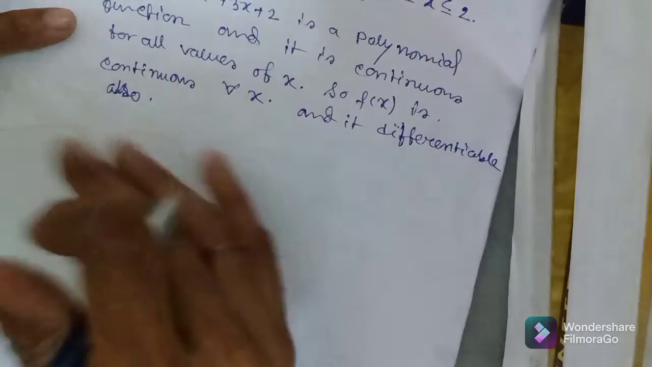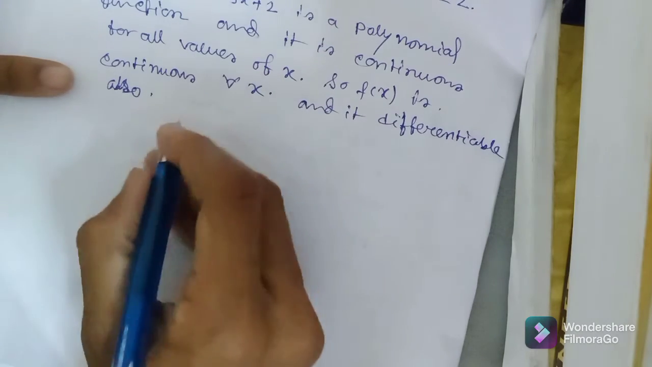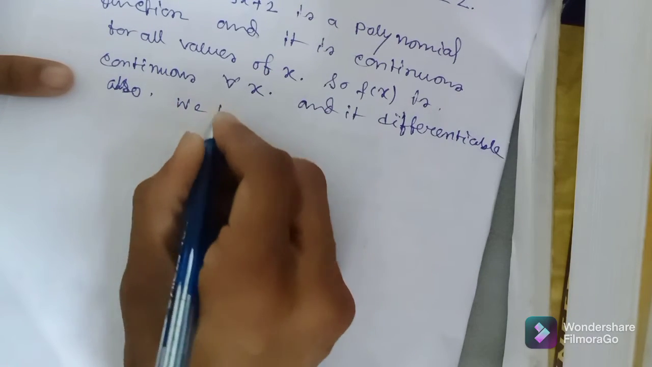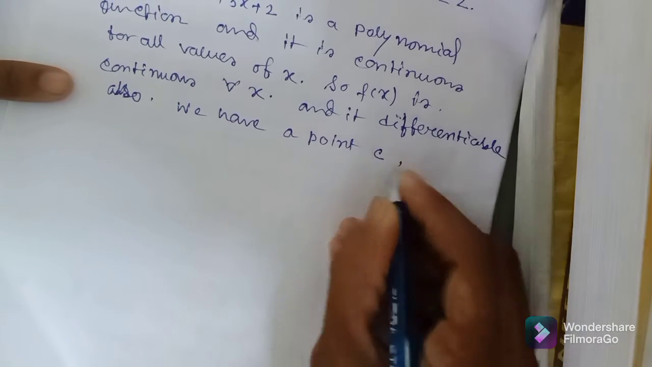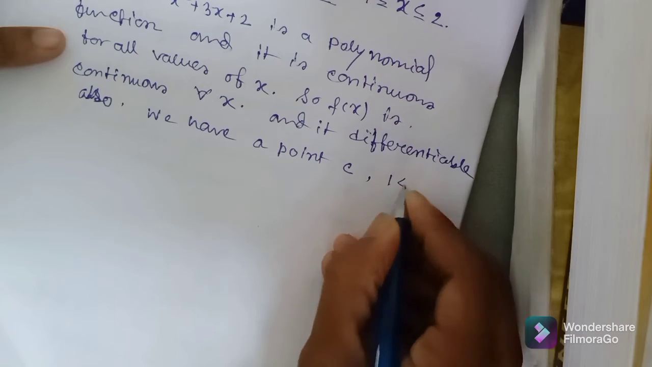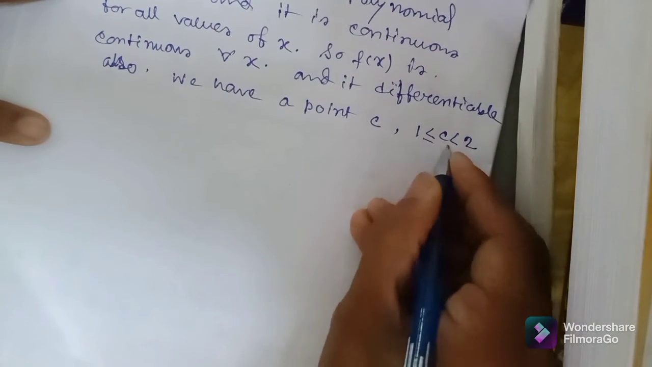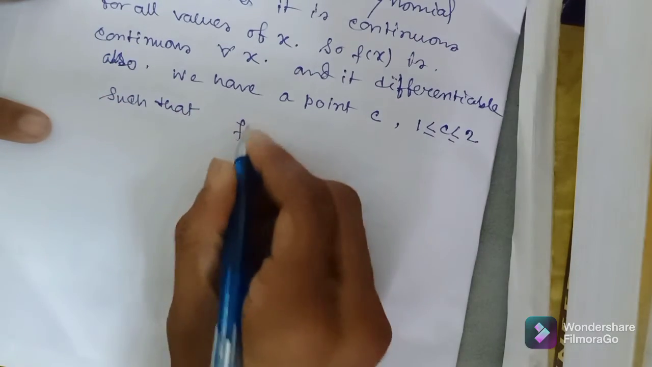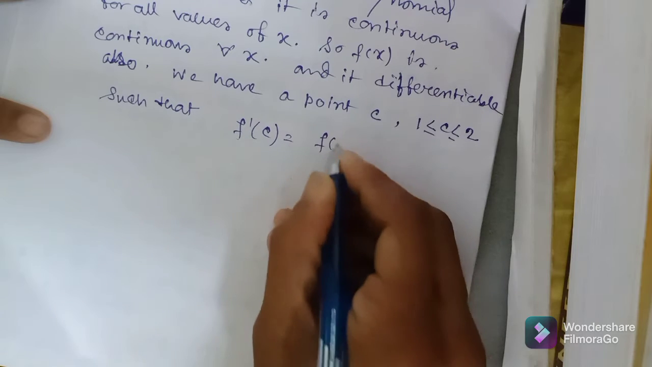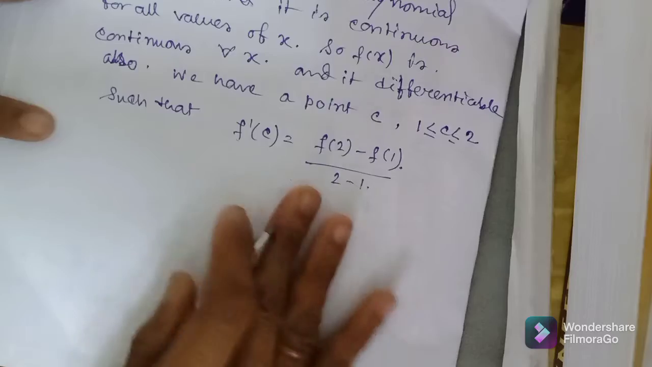Clear? So the first two conditions of LMVT are satisfied here. Now say we have a point C, which is between 1 and 2, that is 1 less than c less than 2, such that f dash c is equal to f of 2 minus f of 1 by 2 minus 1.